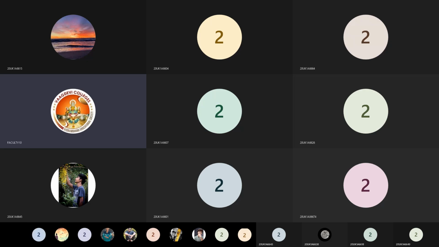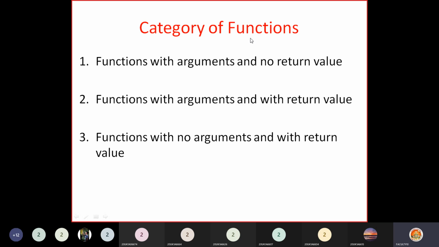We were discussing the categories of functions, how we can write functions in different ways. We can write functions with arguments and no return value. This is the first category. That means the function takes some arguments but does not return any value to the calling function. The second category is functions with arguments and with return value.